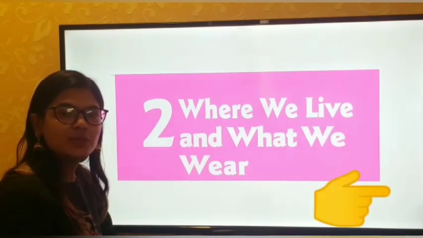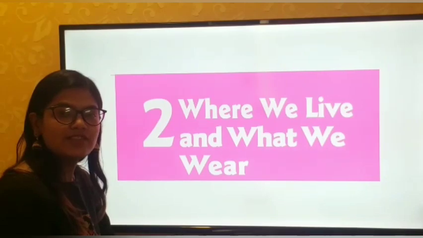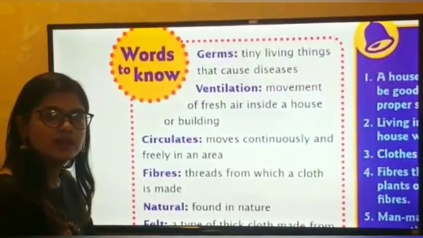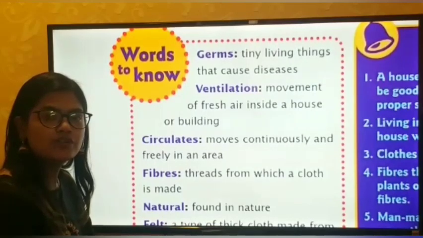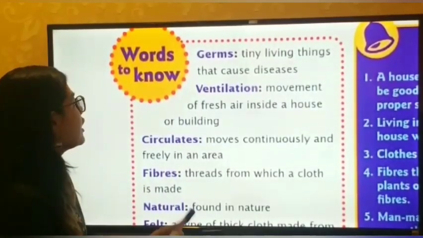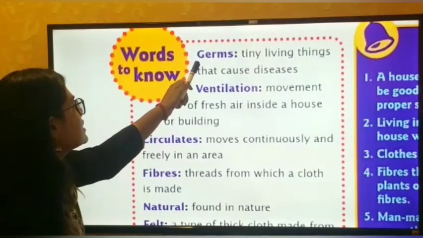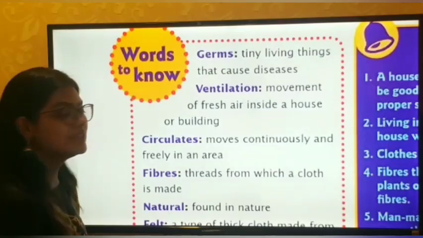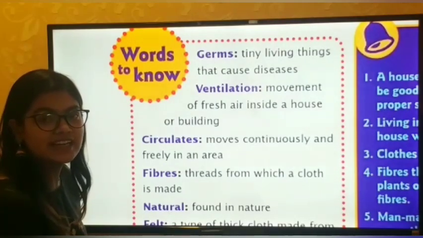Now we will continue with our second chapter of science, that is, where we live and what we wear. Okay students, so now we will see words to know of chapter number 2. So the first word is germs: tiny living things that cause diseases.